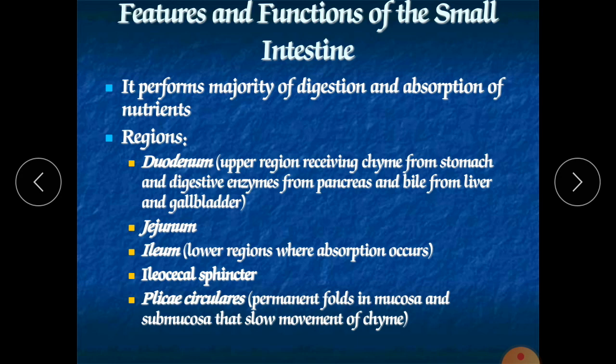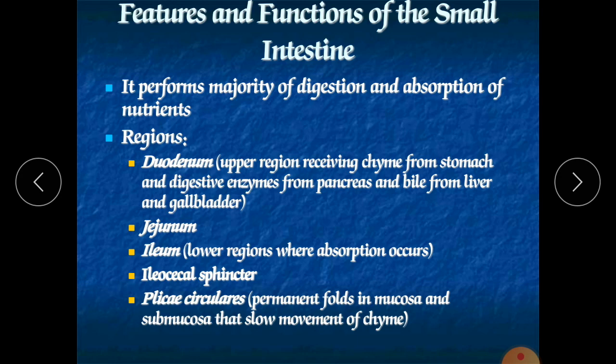The small intestine has a size of about 3 meters, but in cadavers, meaning a dead person, it is 6.5 meters. Why is that? Because in a normal living human being it is in a contractile condition, but in a dead person it is in a relaxed condition.